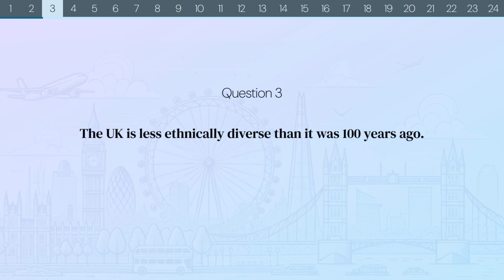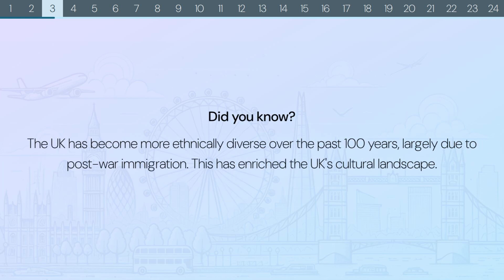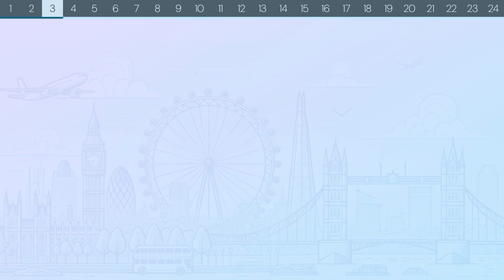Question 3. The UK is less ethnically diverse than it was 100 years ago. False or true? The correct answer is false. Did you know? The UK has become more ethnically diverse over the past 100 years, largely due to post-war immigration. This has enriched the UK's cultural landscape.